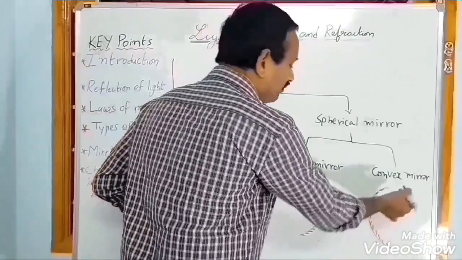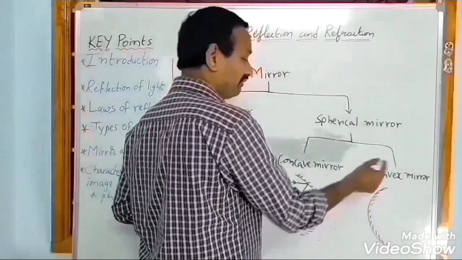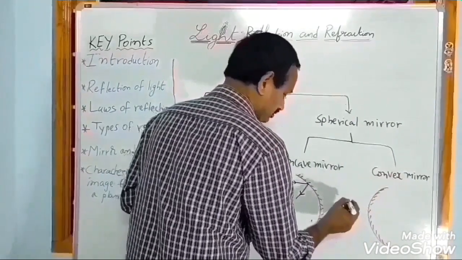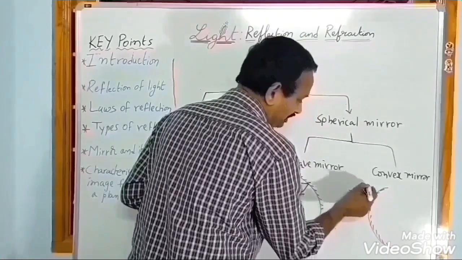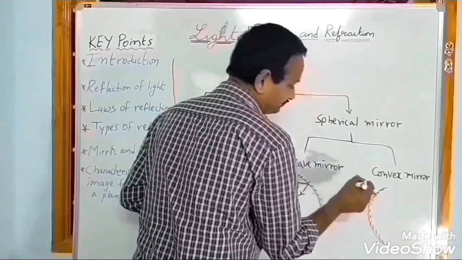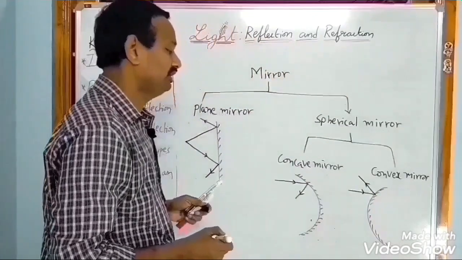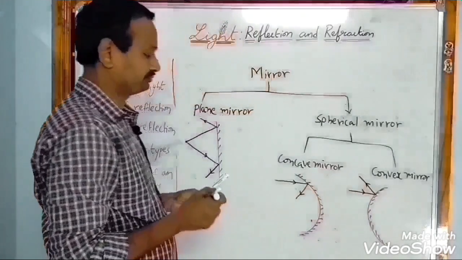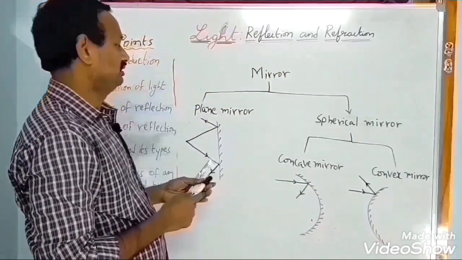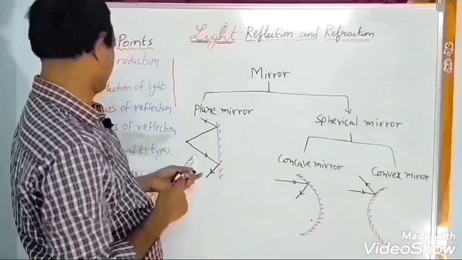And what is convex mirror? A mirror whose reflecting surface is curved outward. When a light ray strikes the convex mirror, it reflects back. So here the reflecting surface is curved outward. So that's about types of mirrors.